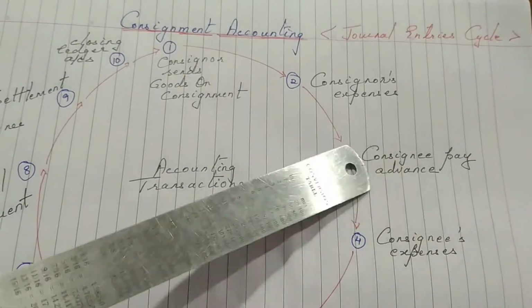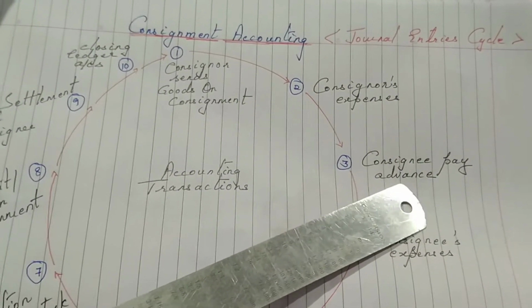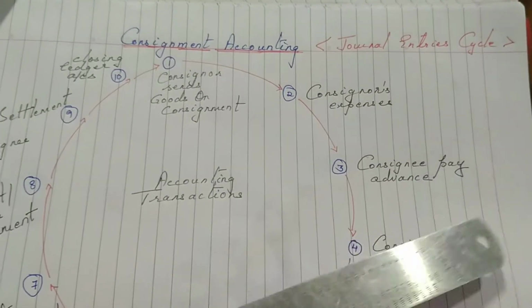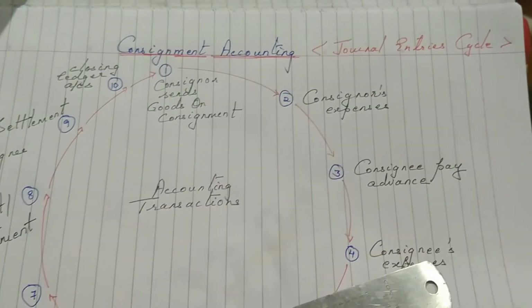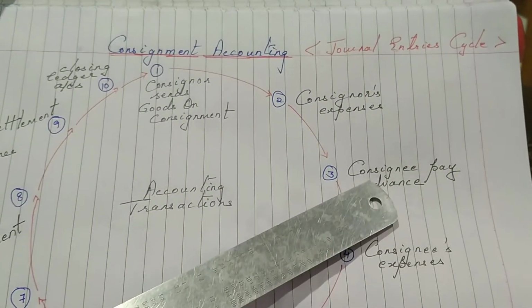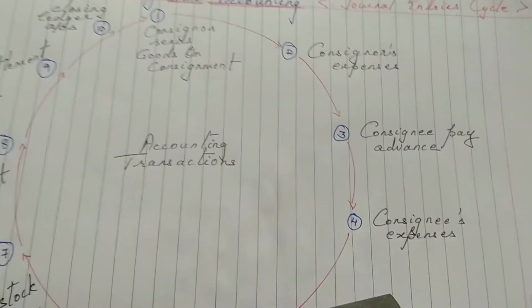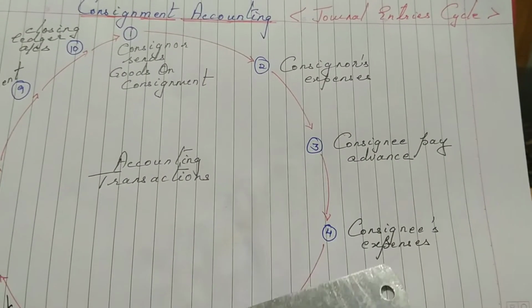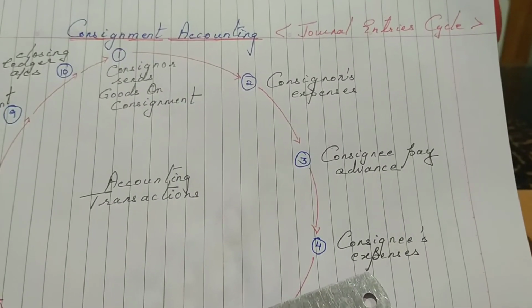So the third journal entry which you will be writing, dear students, will be regarding the advance which will be paid back to the consignee, and initially this advance amount is paid to the consignor, related to the goods which the consignee is receiving. And the next general entry will be about the expenses which the consignee is incurring and paying.